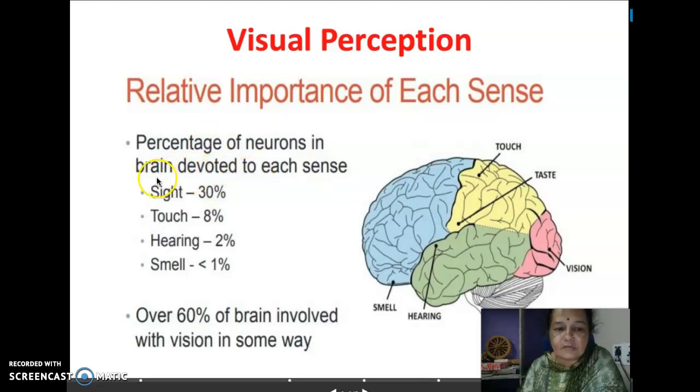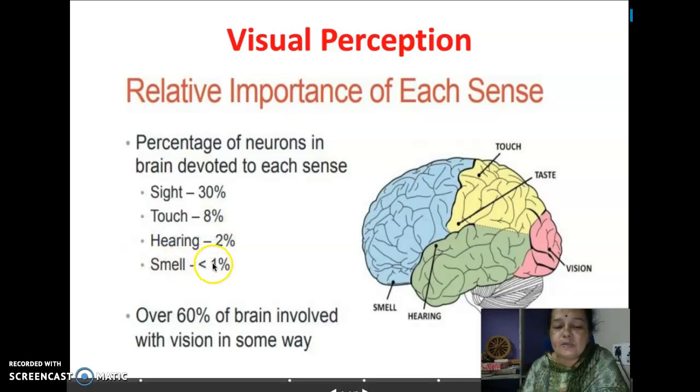And if at all we see the senses of the brain, we do have these important senses via which the brain is going to perform the computation. One is seeing, that is sight. It is going to contribute 30%. Next, as I said in previous classes, touch is one more sense. It is going to contribute 8%. Hearing is whatever we hear via our ears. It contributes only 2% of information.